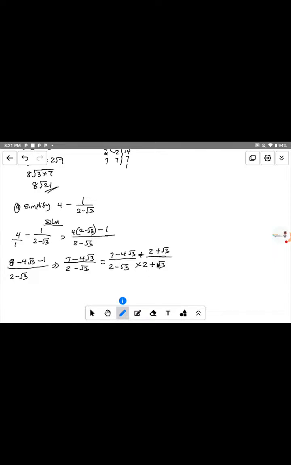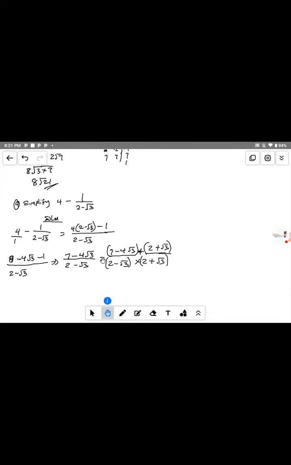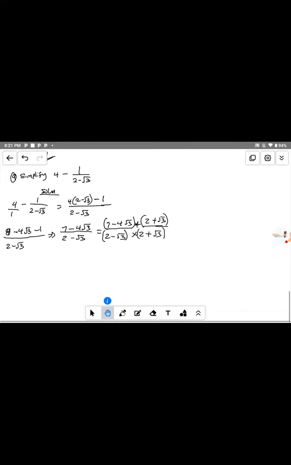So that simply means that this one is multiplied by this, just like we have a two-bracket expansion, and this one is also multiplied by this. Now let's do the simple multiplication here. When you multiply, 7 times 2 gives us 14. I'm using this one to open this bracket. 7 times 2 we have 14.